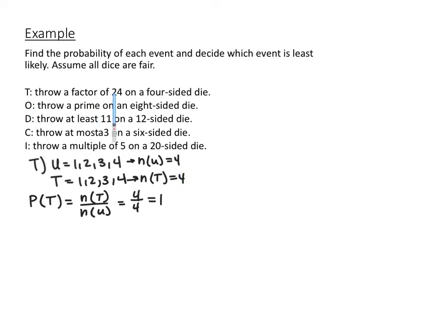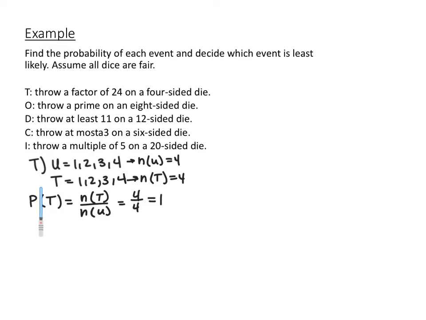For T, a factor of 24, all four of 1, 2, 3, and 4 are factors of 24. So 1, 2, 3, and 4 is our event. What could possibly work for throwing a factor of 24? So N of T, the number of possible outcomes, is 4.